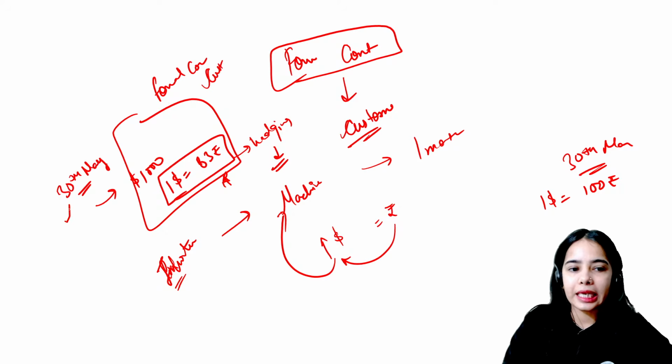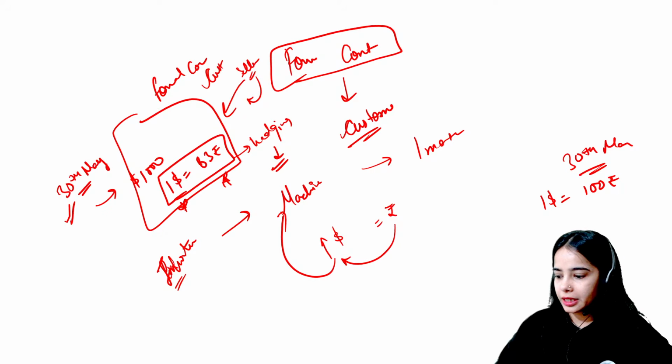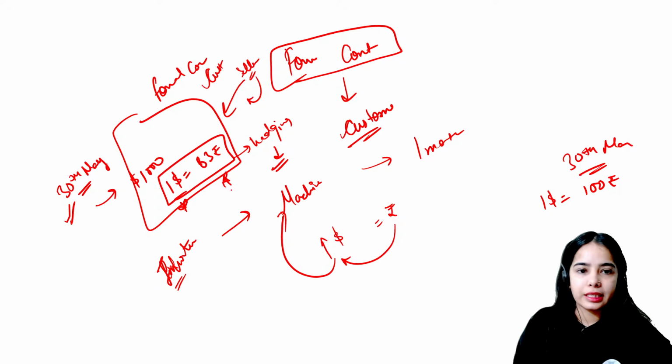And they are customized. You can decide the date on which you want to purchase the dollars. You can decide the value on which you want to purchase the dollars, and whoever is the seller, if they want to sell, they can sell. So this is the basic idea. I hope this is very much clear. Okay, these are the kinds of forward contracts.